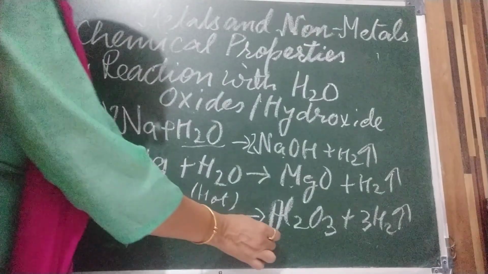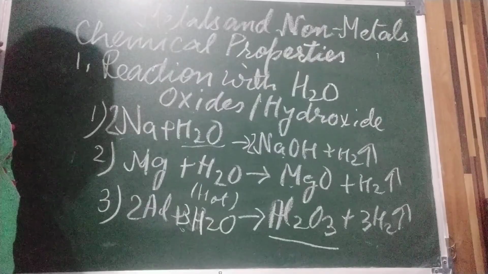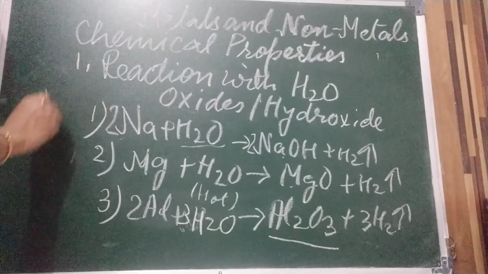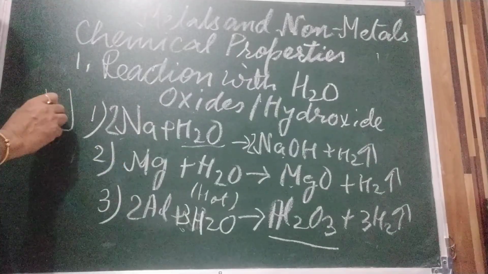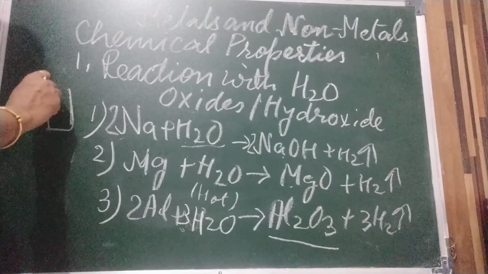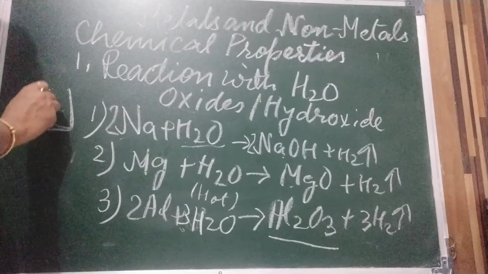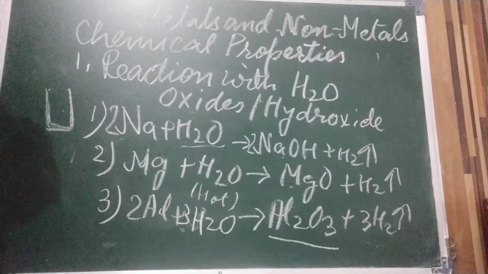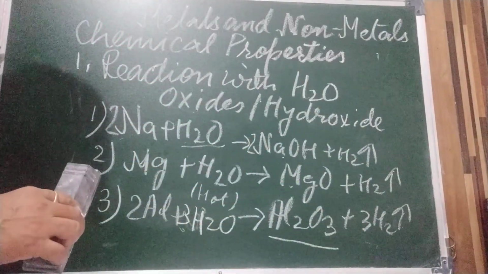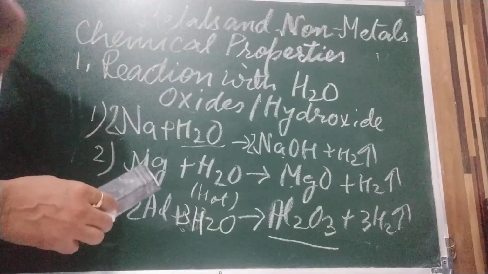And this gets deposited as a thin layer on aluminum and prevents further reaction from taking place. Like this is a pot of aluminum. When we keep water and heat it, what will happen? A thin layer of aluminum oxide will form and this is going to cover the aluminum, and further reaction will not take place. Okay, now the non-metals, they do not react with water.